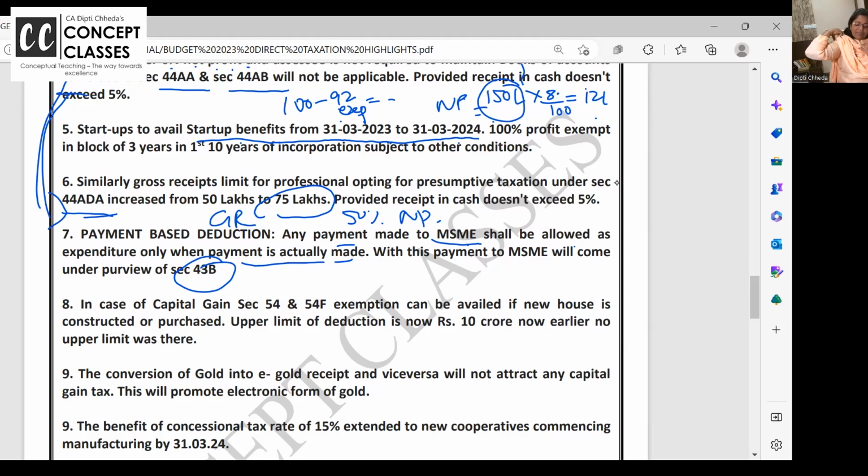So in that 43B, one addition done is MSMEs. For MSMEs they are saying if you make payment to MSMEs, then it will be allowed under the business head as an expense only if you actually paid. Like interest to bank, interest account debit to interest due on loan, not allowed. In March you could not pay the interest to the bank. Pay it in April, May, June, July. If you pay in December, it will be allowed next year. Right now it will be disallowed. So 43B scope is increased with this.